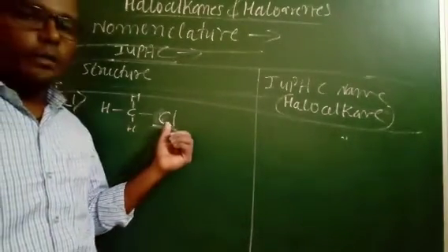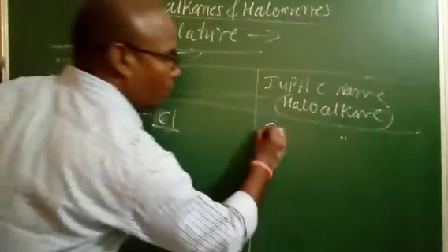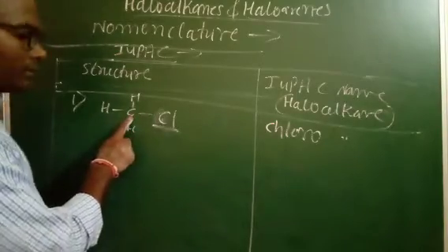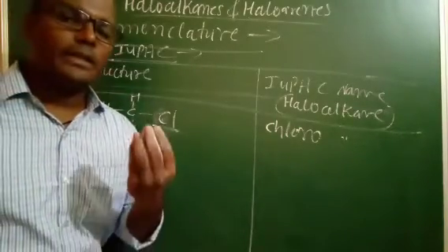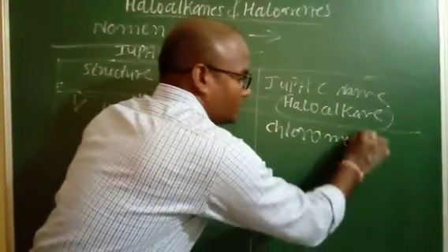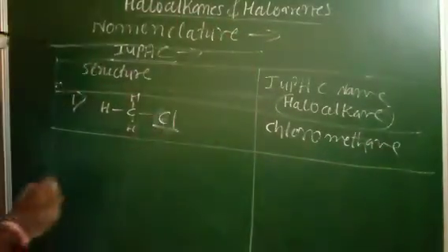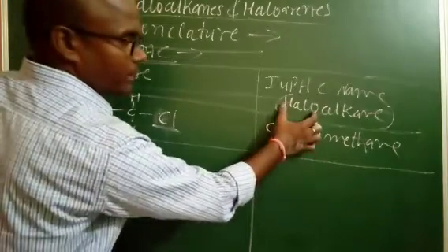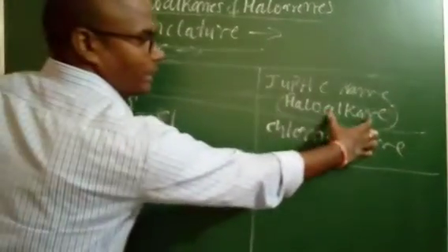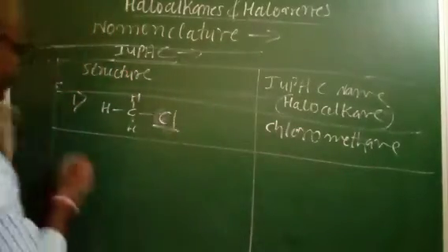here first we have to give the preference to the halogen atom. The halogen atom is pronounced as chloro. And how many carbons? There is only one carbon, that's why the parent name is methane. Chloromethane. Like this we have to give the name. In place of halo, we use chloro, because a chlorine atom is attached here. And what is the alkane? One carbon is present, that's why it is methane.